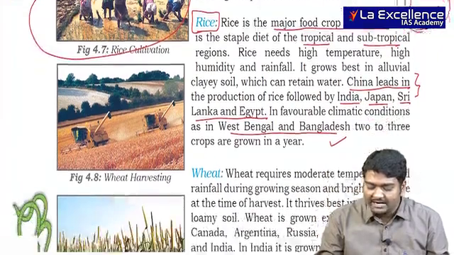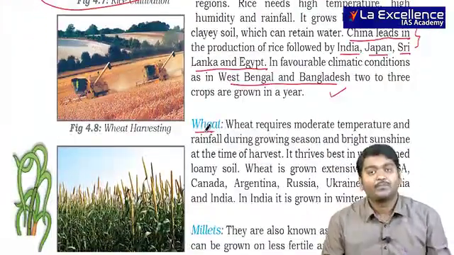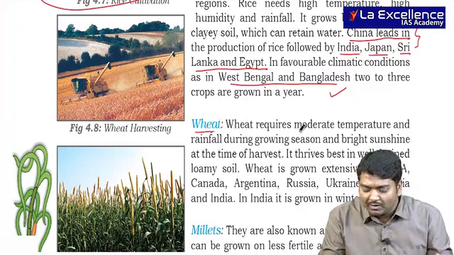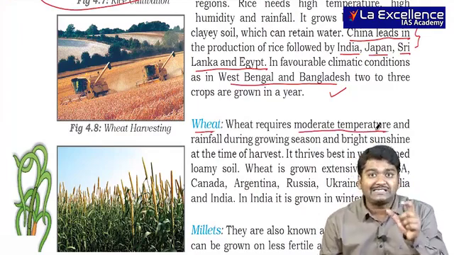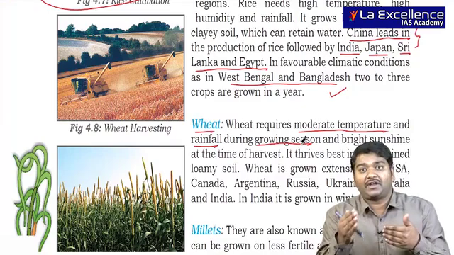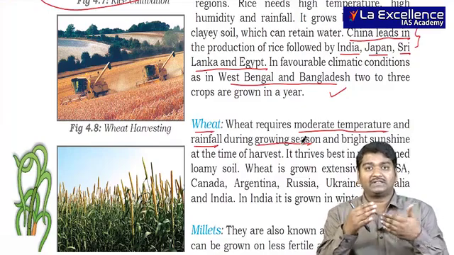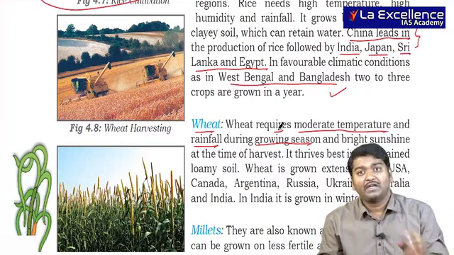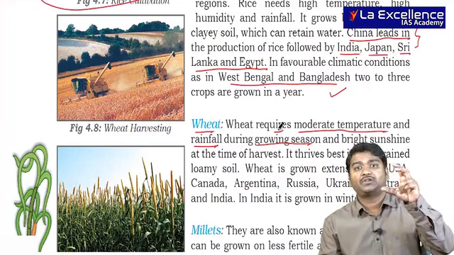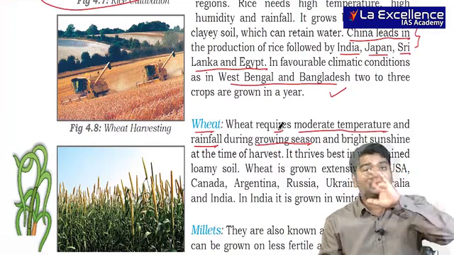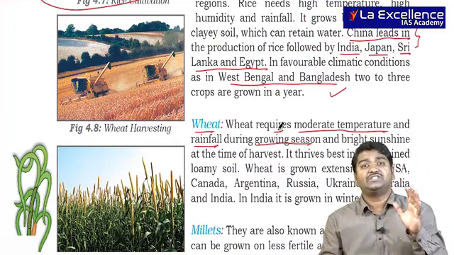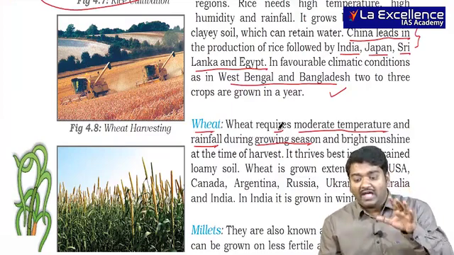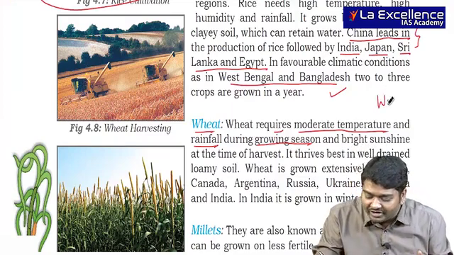Then the second important thing is wheat. Wheat has a peculiar feature where it requires moderate temperature, that means less temperature, and moderate rainfall. The meaning of this is you have good rainfall during the growing season. In India, Uttar Pradesh, Rajasthan, Madhya Pradesh, Punjab and Haryana are the regions good for growing wheat, and they are good to grow wheat in winter.